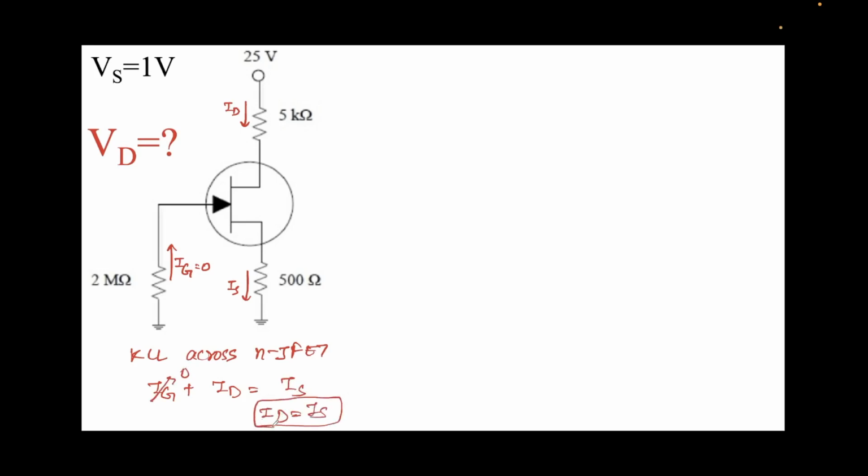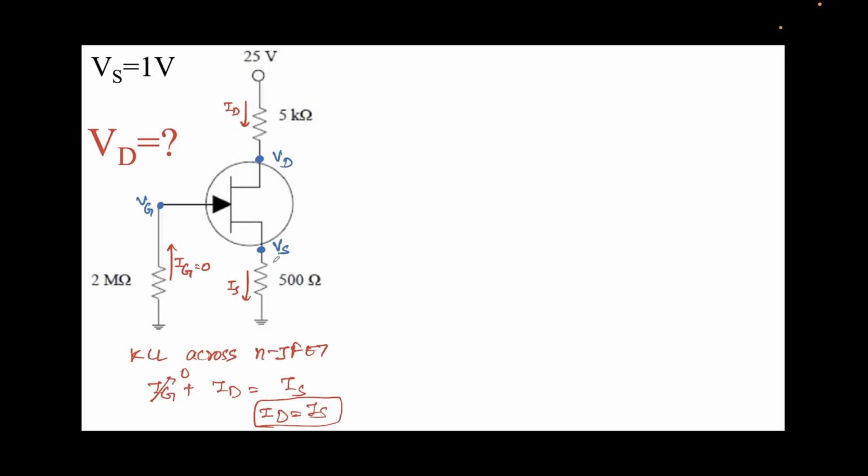It's a very fair assumption to make. Now we'll also label the nodes. Vs has been given equal to 1 volt. Vd we need to find out, and Vg is the gate voltage over here. In order to find Vd, if we find Id, that will do the trick.